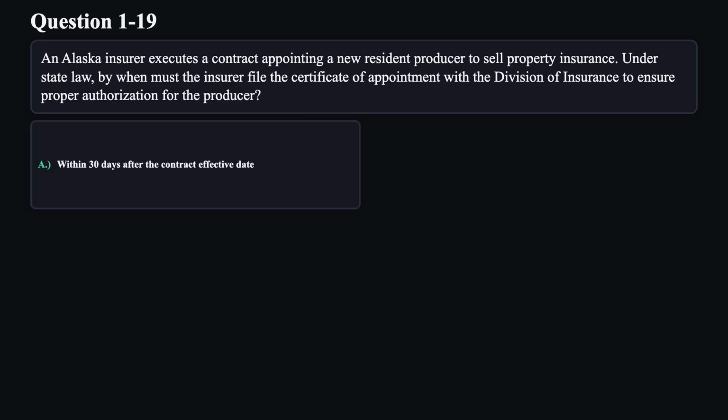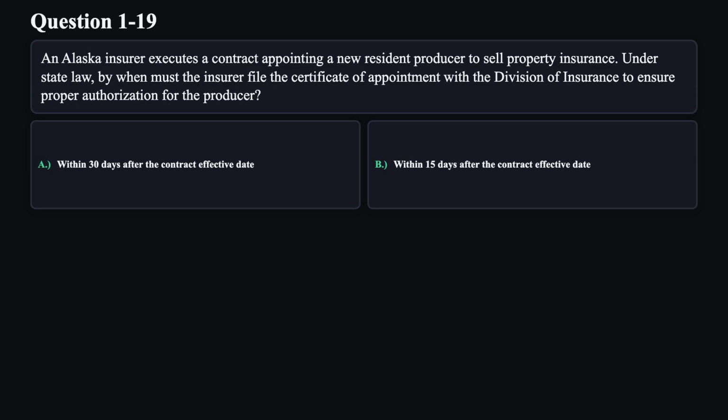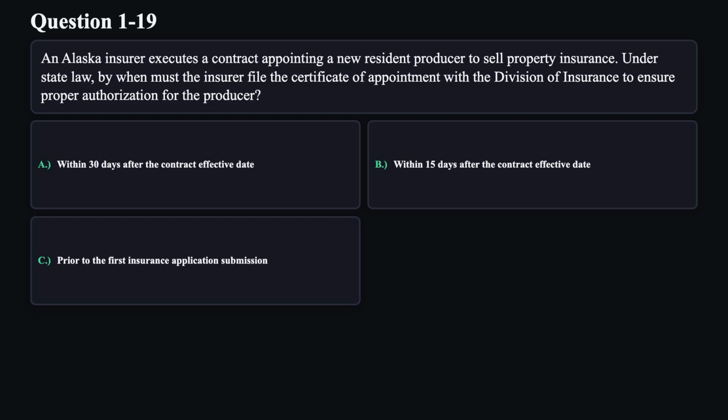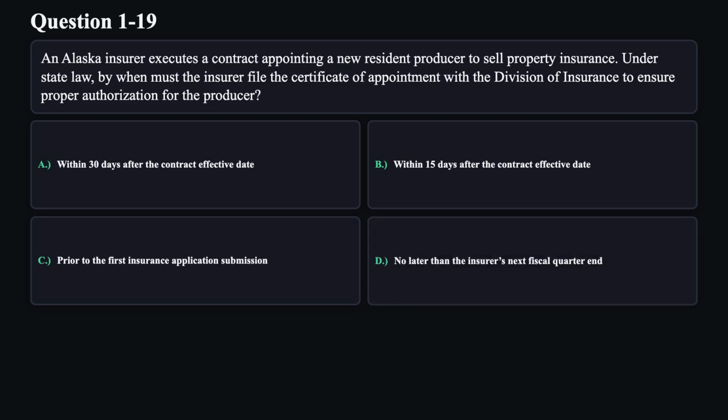A. Within 30 days after the contract effective date. B. Within 15 days after the contract effective date. C. Prior to the first insurance application submission. D. No later than the insurer's next fiscal quarter end.